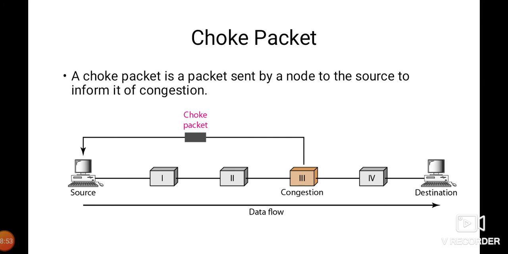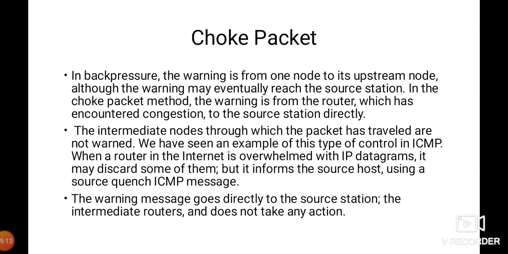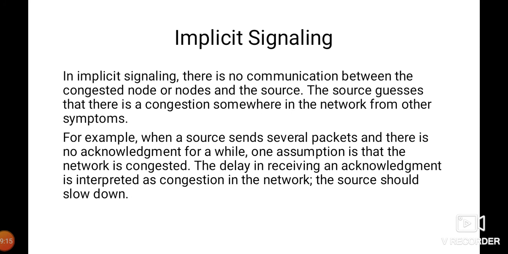When a router in the internet is overwhelmed with IP datagrams, it may discard some of them, but it informs the source host using an ICMP message. ICMP is Internet Control Message Protocol, which is used for error detection. Okay, so this is how choke packet works.